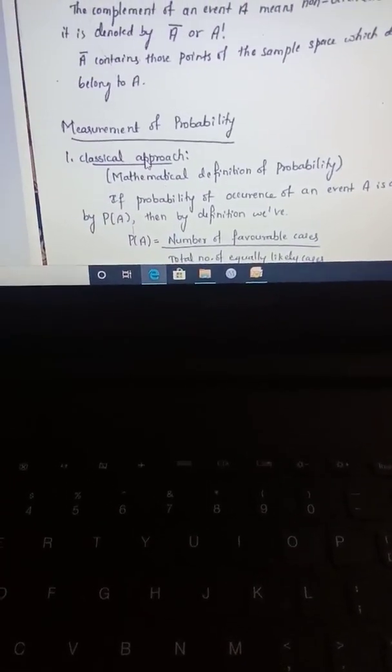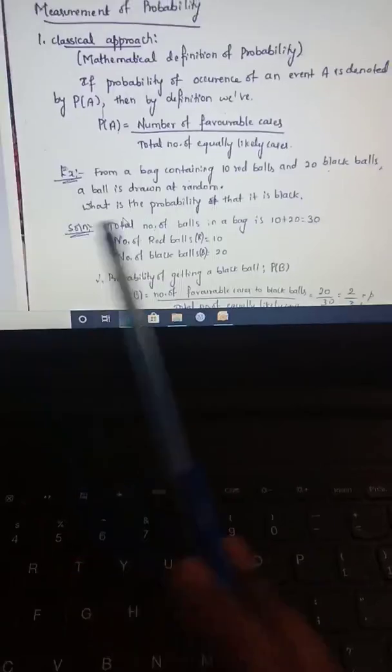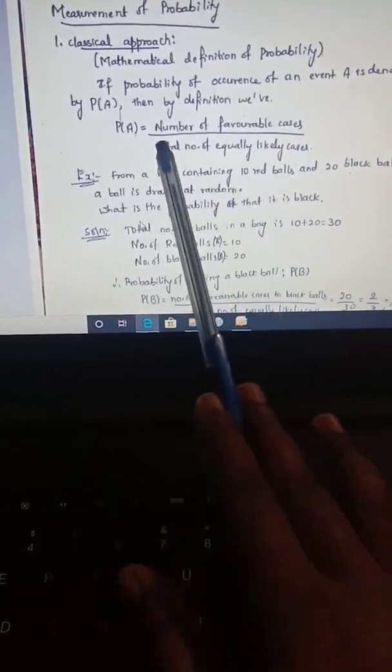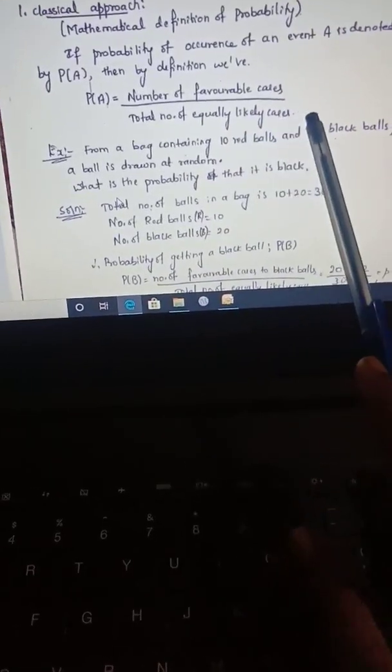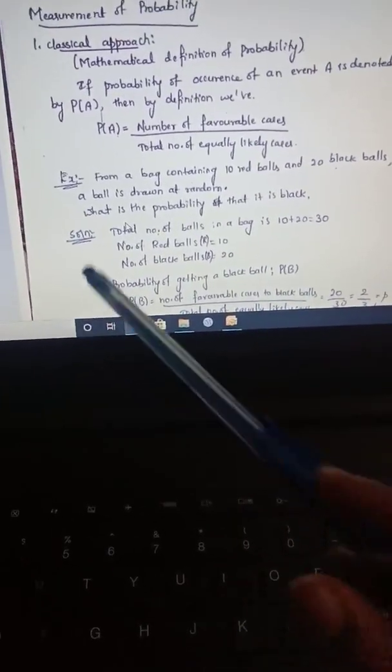Next is measurement of probability. So the classical approach, or the mathematical definition of probability. If the probability of occurrence of an event A is denoted by P of A, then by definition, probability of A is given by the number of favorable cases, that is, number of outcomes, divided by the total number of equally likely cases. This is the total number of outcomes, but this is the particular event that will come.